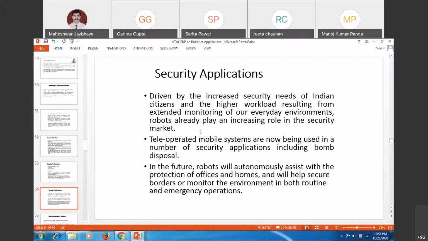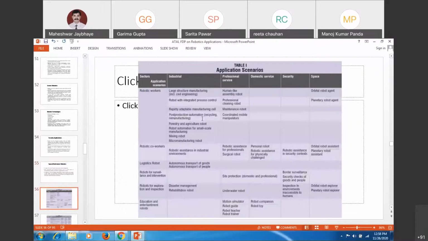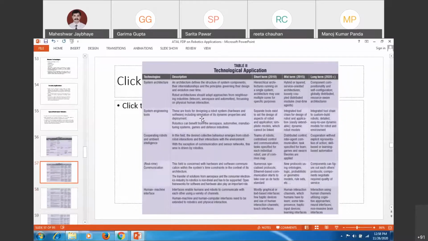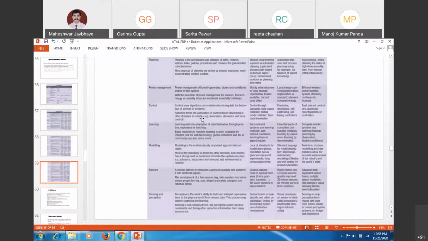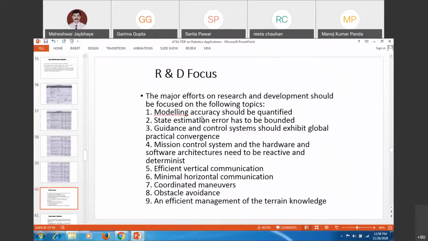In security applications also, you can depute the robot, teleoperated remote systems, or mobile systems, which Indian citizens can use as security guards. Space and underwater applications are there; I have listed different application scenarios. I will send all these and give them to you. There should be this R&D focus related to whatever analytical study and simulation is to be done. This is also required on a large scale, so as to come up to that level.